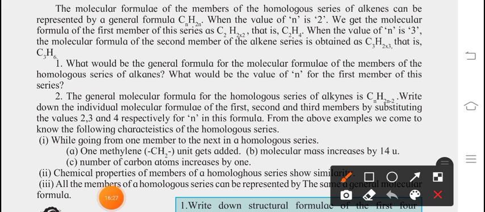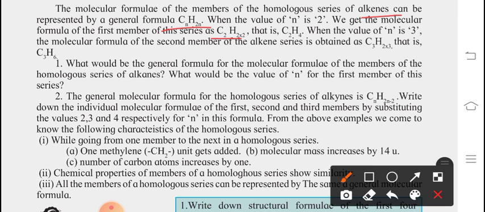Here we can find a general formula for alkane, alkene and alkyne. So how do we find their general formula? It is a very basic example. The molecular formula of a member of the homologous series of alkenes can be represented by the general formula CnH2n. Where the value of n is 2, we get the molecular formula of the first member: C2H(2×2).